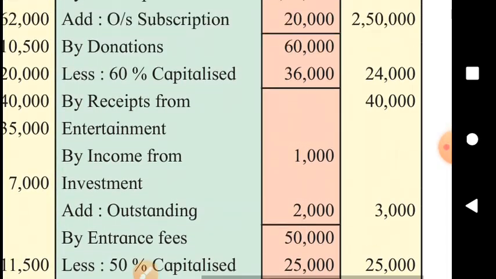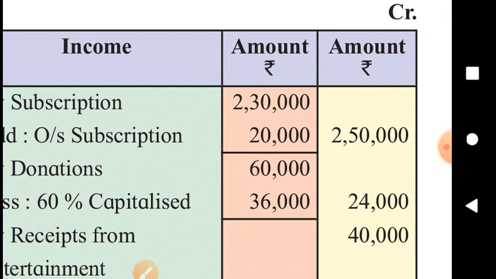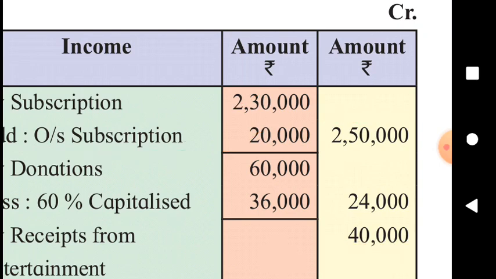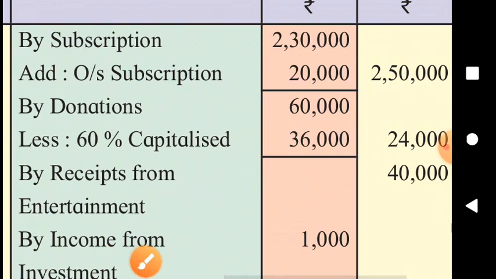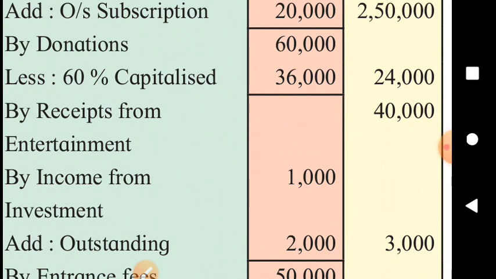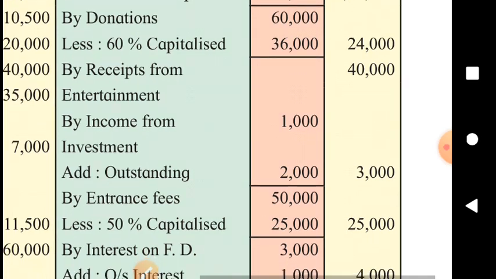Income side, as we already discussed, 5,000 into 50, we should get 2,50,000 income for this year, but we have received just 2,30,000, so 20,000 is outstanding subscription. In this way, total income under this head for this year we have shown 2,50,000. Donations minus 60% of it capitalized, so 40% donations in the outer column in the form of income. Receipts from entertainment income.